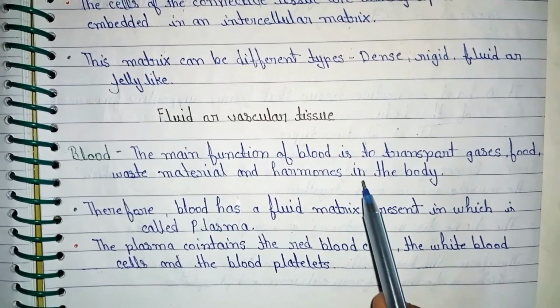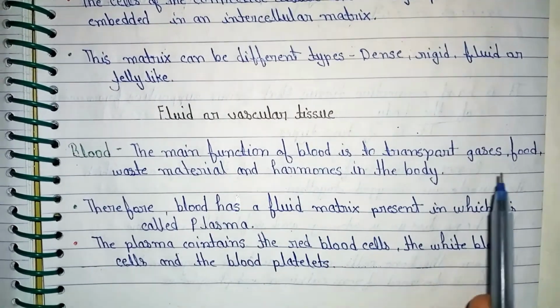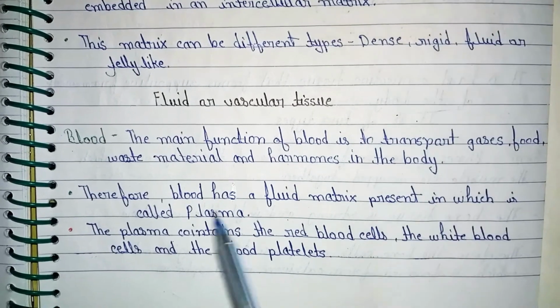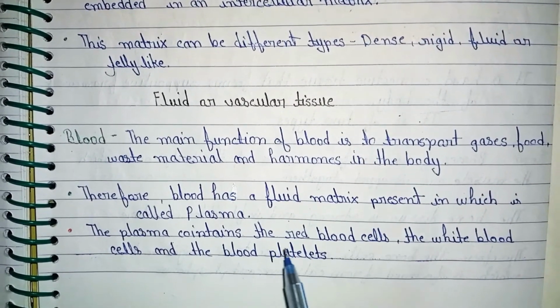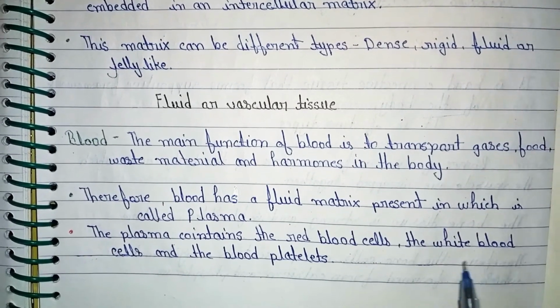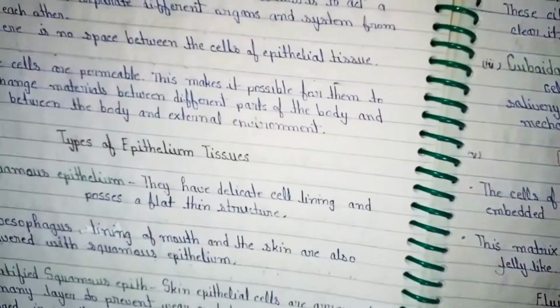Blood. The main functions of blood are to transport gases, food, waste material, and hormones in the body. Therefore, blood has a fluid matrix called plasma. The plasma contains the red blood cells, the white blood cells, and the blood platelets.